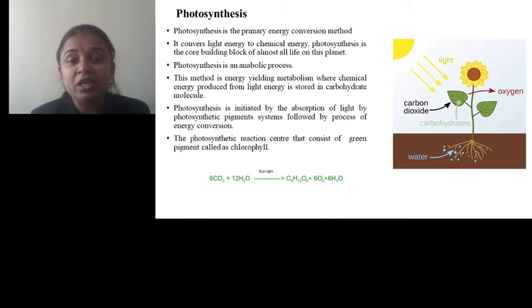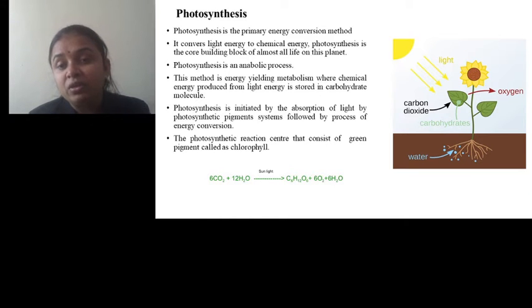Photosynthesis is initiated by the absorption of light, which is done by a special pigment called chlorophyll. Chlorophyll is a very important part of the photosynthetic reaction center.